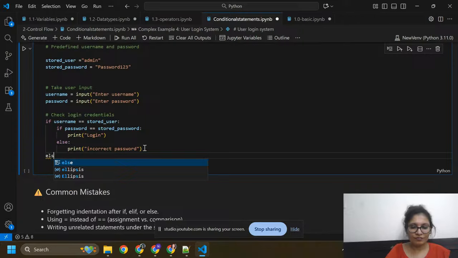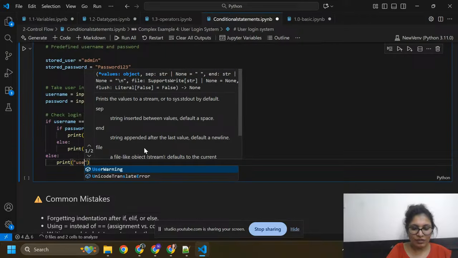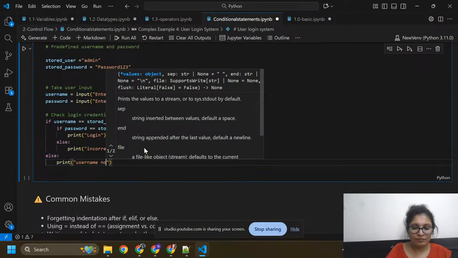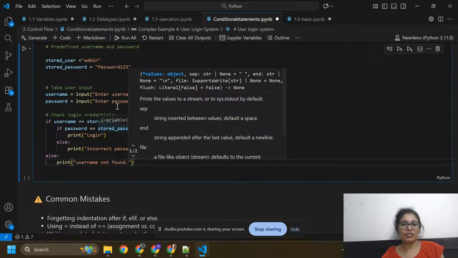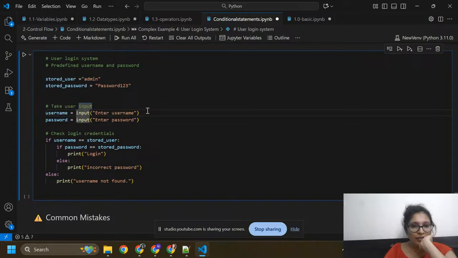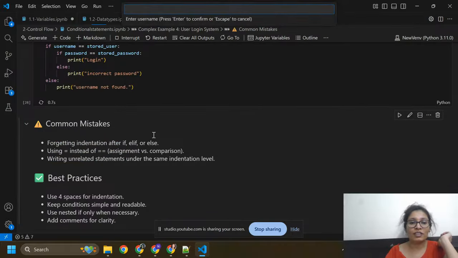Else it will print username not found. So this is the code. I already stored the username and user password here. I'm just taking user input, username equals input, enter username here, and password, enter the user password. So here I'm going to run it.